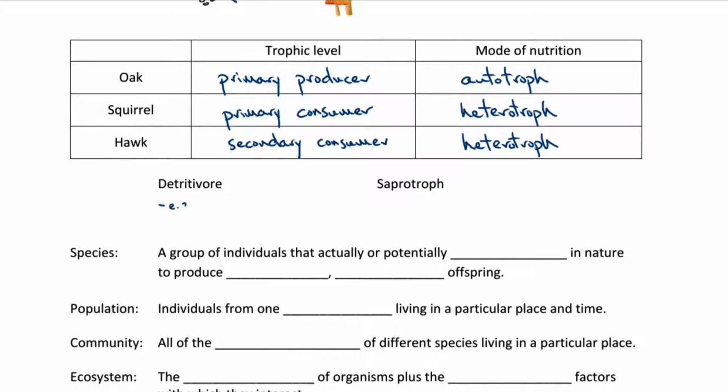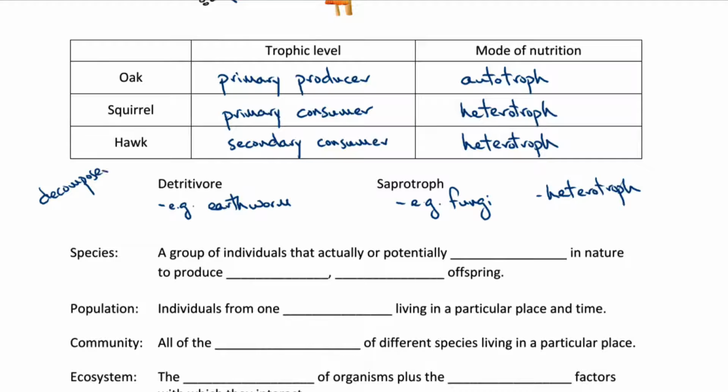Detritivores are exemplified above by the earthworm. So an earthworm is a detritivore, and the fungus above is a saprotroph. Both of these are heterotrophs. They get their organic food molecules from other organisms. But they're doing different things than the consumers in the food web. The consumers are eating live or recently dead organisms, whereas these detritivores and saprotrophs are both decomposers. They're breaking down already dead material.